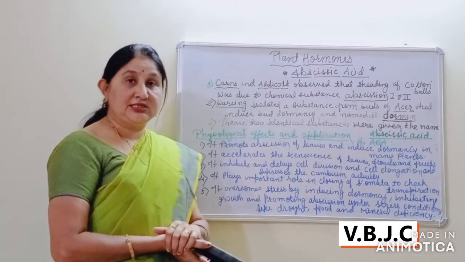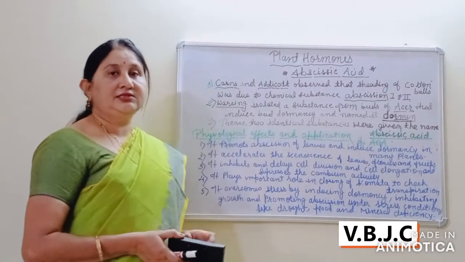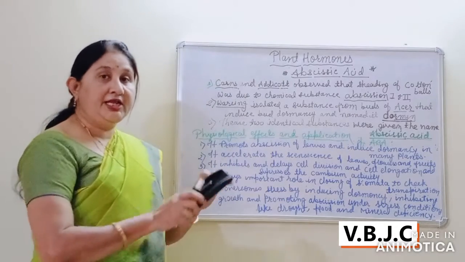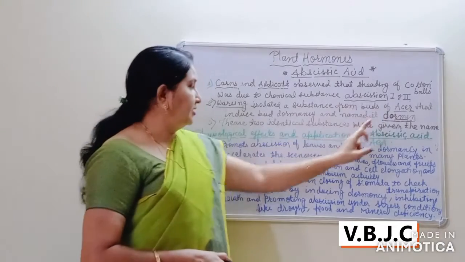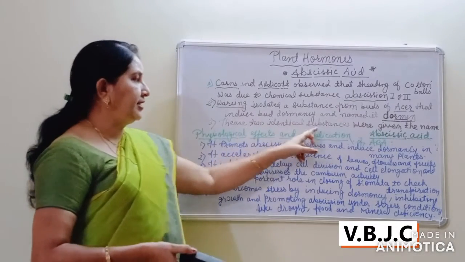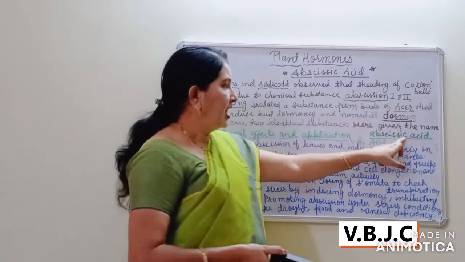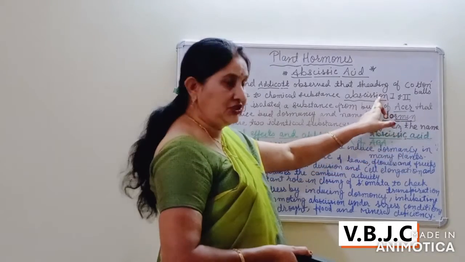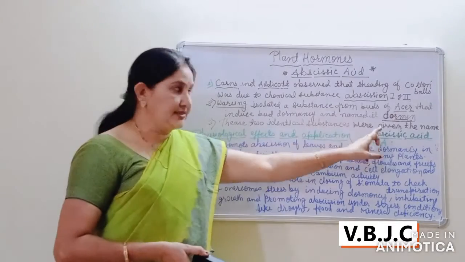Abscisic acid is responsible for inducing bud dormancy and seed dormancy and inhibiting growth, so that is known as dormine. These two identical substances were commonly given the name abscisic acid.